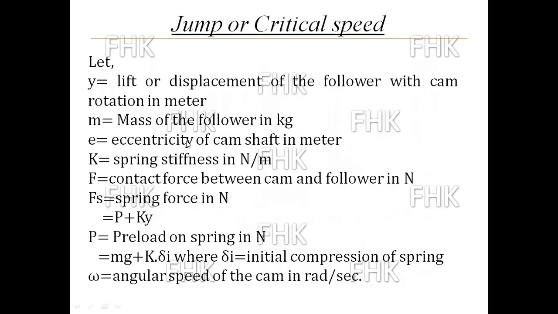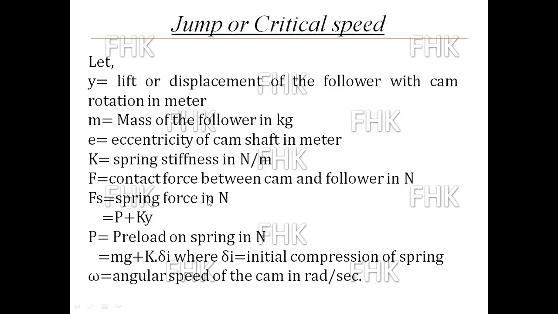Now let us see the derivation part of the jump or critical speed. y is the lift or displacement of the follower with cam rotation in meters. m is the mass of the follower in kg. e is the eccentricity of the camshaft in meters. K, capital K, is the spring stiffness in Newton per meter. F is the contact force between cam and follower in Newton.